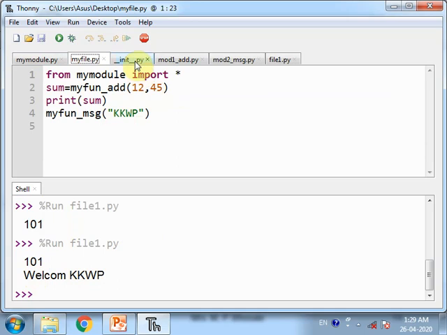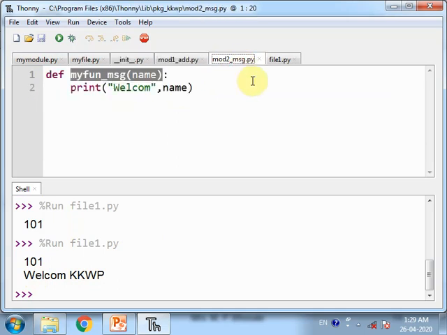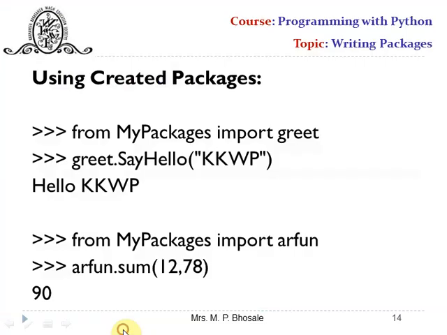So we have seen how to create a module, how to import that module inside a Python file, how to create a package, then how to write modules inside the package, and how to import the package in a Python programming file. I hope you all have understood the creation of packages and modules.